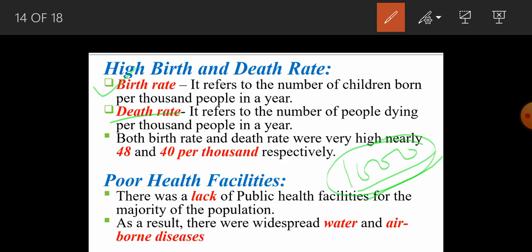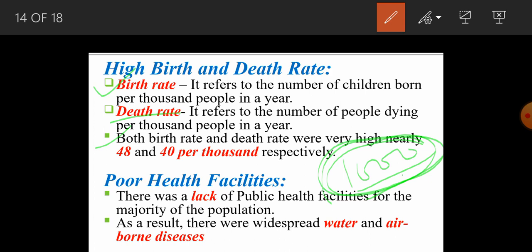Now death rate refers to the number of people dying per 1,000 people in a year. Out of this 1,000, how many people die in a year? That is called the death rate. Now let's see the last point in this category. Both birth rate and death rate were very high, nearly 48 and 40 per thousand respectively.